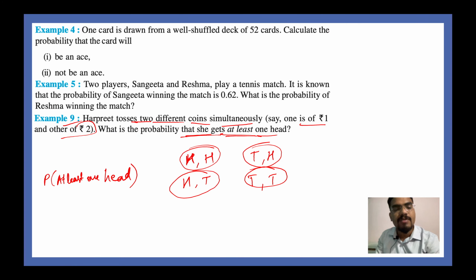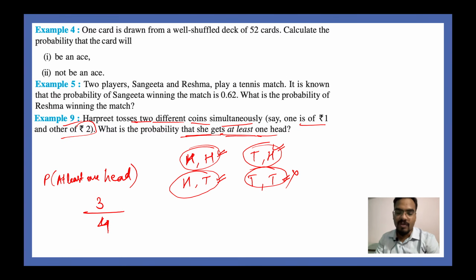So how many outcomes out of 4? There are total 4 outcomes, right? So how many outcomes out of 4 are having at least one head? Do you think this has at least one head? Answer is yes. Do you think this has at least one head? Answer is yes. What about this one? Yes. What about this one? No. So there are total 3 favorable outcomes to us, and the answer is 3 by 4. The answer is 3 by 4.